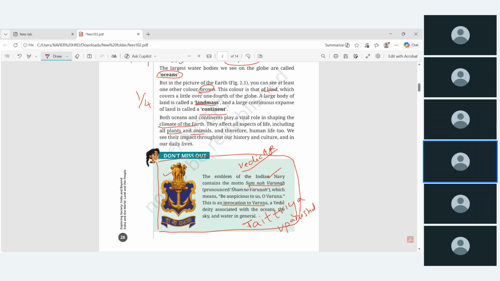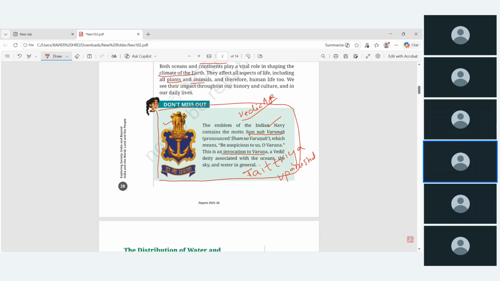So what is the meaning of this one? It has been given: be auspicious to us, O Varuna. That means may the Lord of the ocean, the Lord is Varuna Bhagavan, be auspicious, be more gracious unto us. This is what the meaning says. This is additional information about the Indian Navy. So we'll move on to the next page.